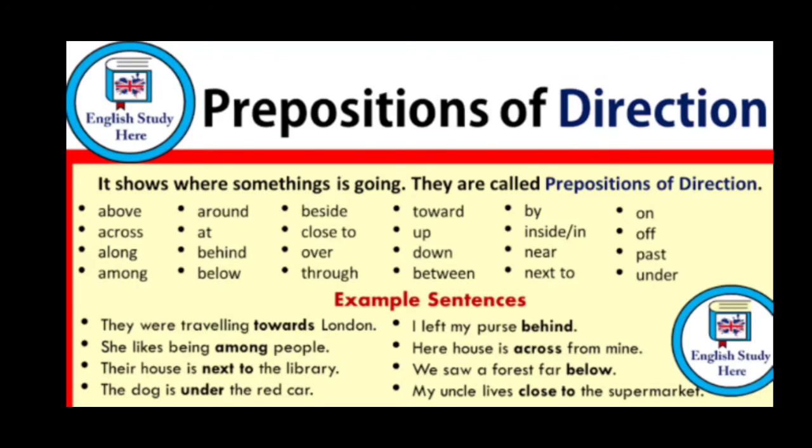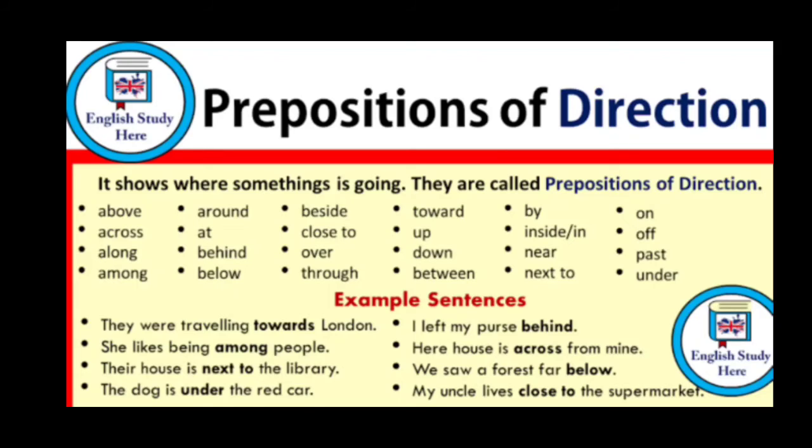So look at the examples with sentences. They were traveling towards London. So towards is the preposition of direction, children. She likes being among people. Among is the preposition of direction. Their house is next to the library. Next to is the preposition of direction. The dog is under the red car. Under is the preposition of direction.